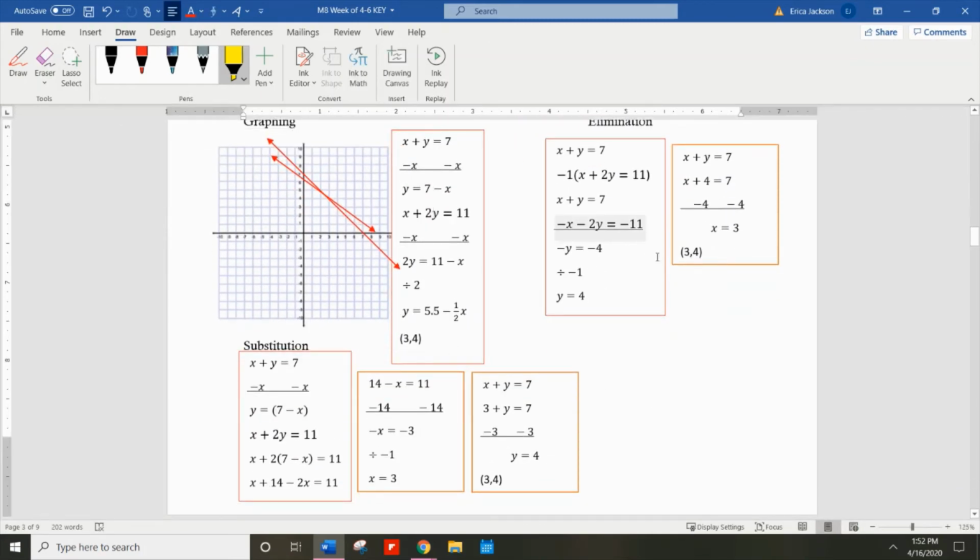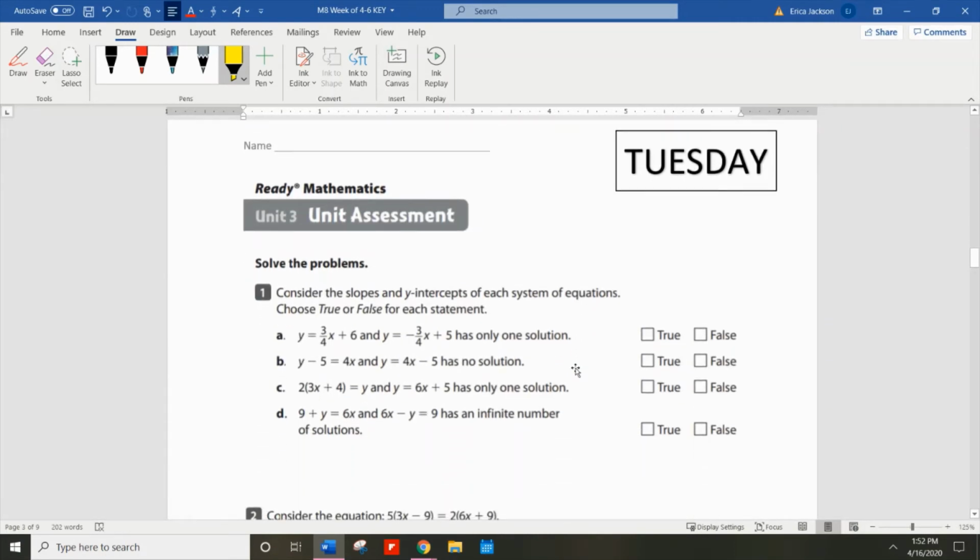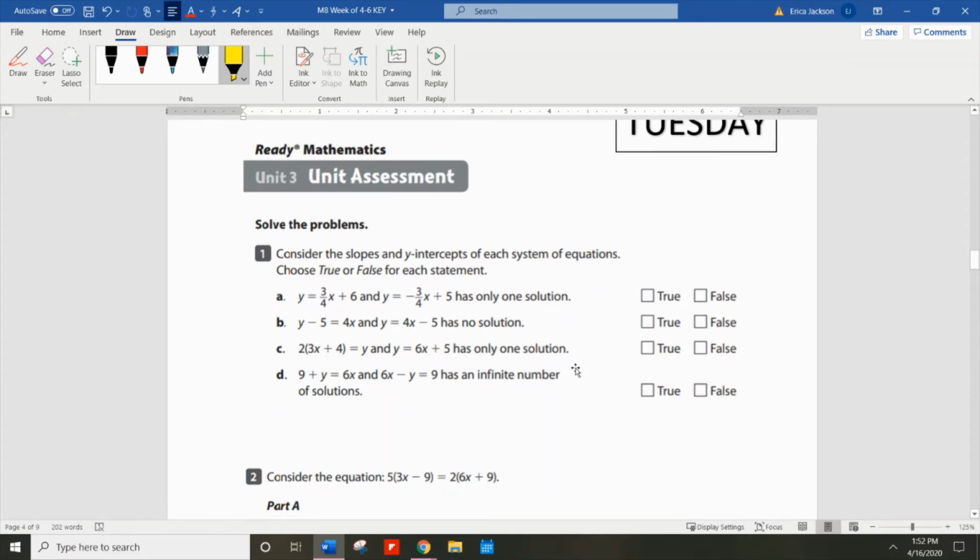So that's why all of these answers are 3, 4. Okay, so now moving on to the rest of this packet. A lot of this has to do with the types of solutions. Remember, types of solutions means there's one unique solution, there are infinitely many solutions, or there are no solutions.